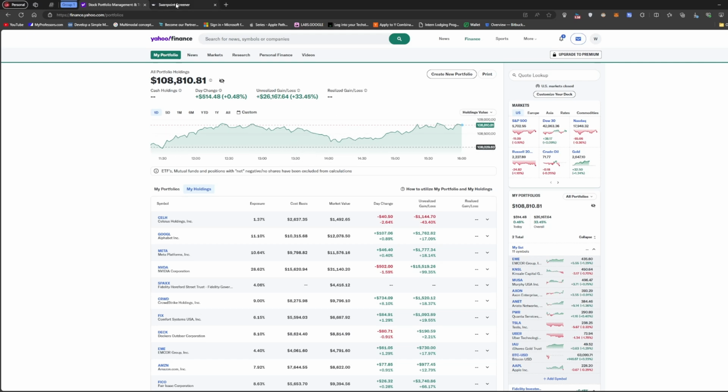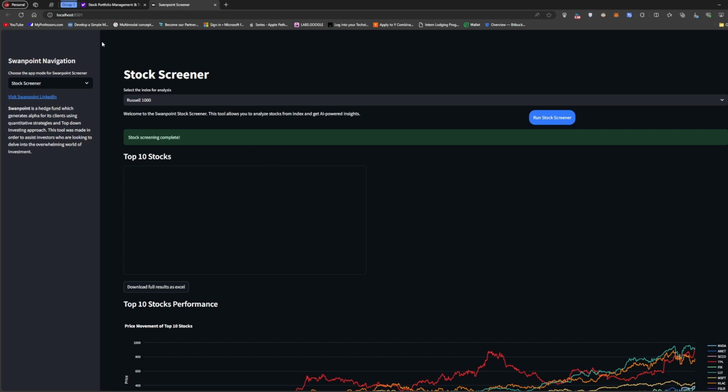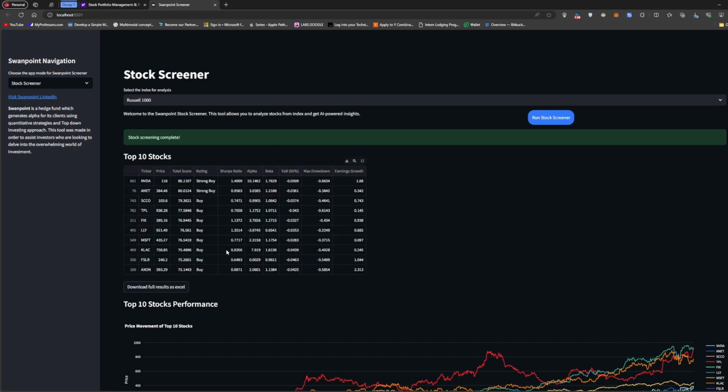Yeah, so I'm now going to show you guys how I basically do my research. So basically, I built this screener. My investment universe is the Russell 1000. I have this screener right now, and it's running on my localhost.